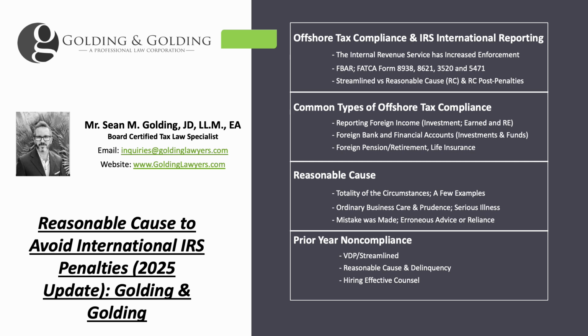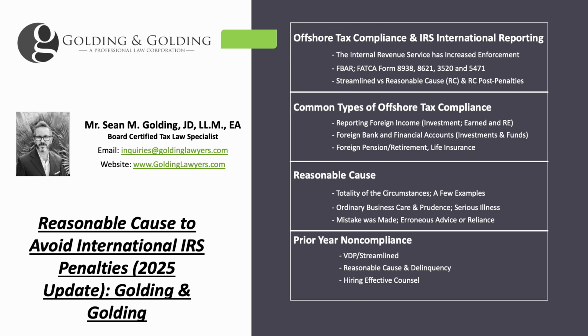So how do you show reasonable cause? The first thing to consider is, unlike a streamlined submission, let's say, with reasonable cause there's no specific form. It's basically totality of the circumstances, where a taxpayer wants to put together a typically 3 to 4 page letter submission that details someone's background, why they didn't report, and why they're otherwise good taxpayers.